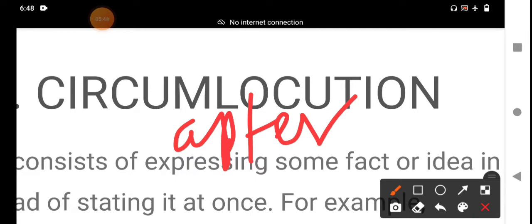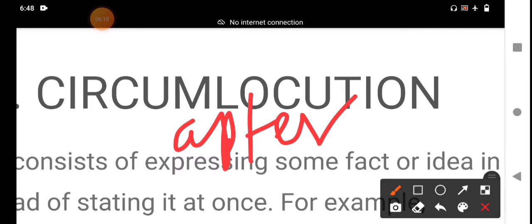Circumlocution is a form of writing where the writer uses exaggeratedly long and complex sentences to convey a meaning that could have been conveyed through a shorter, much simpler sentence.